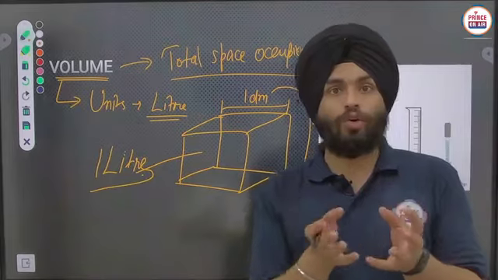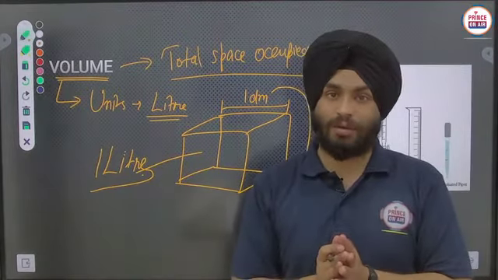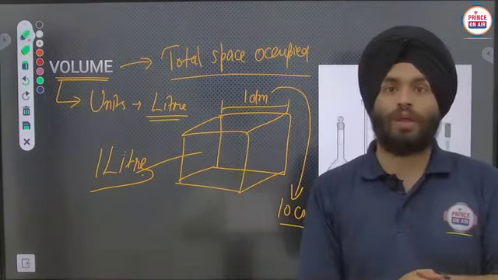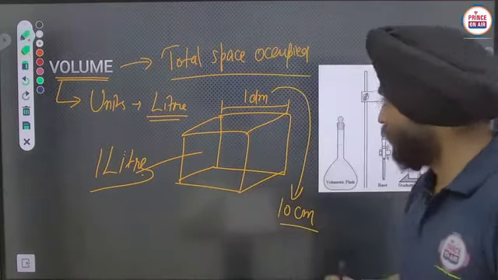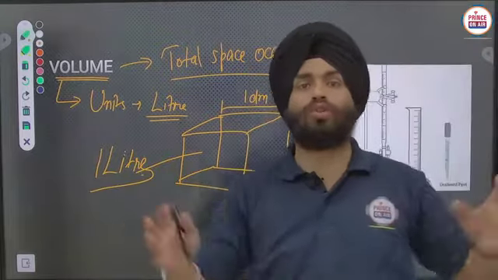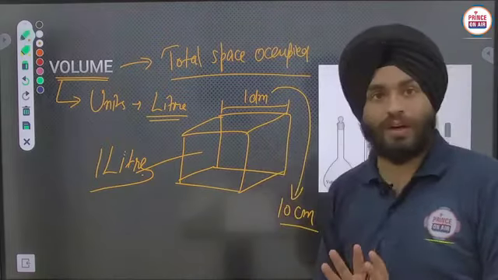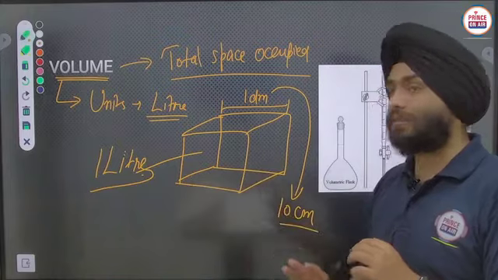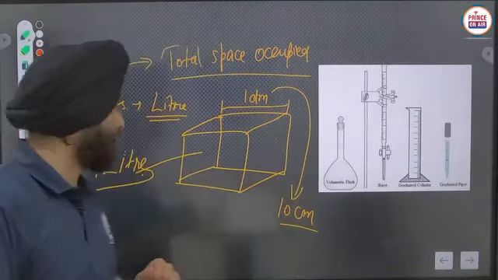Means if I am having a cube with edge length of 1 decimeter, or you can say 10 centimeter, and if I want to put any liquid into it, okay, that volume of liquid is to be considered as 1 liter. So that is the part here, and it is given in your books. You just have to understand the meaning of 1 liter, and the relation between liters and cubic centimeters, okay, that we will discuss here also.